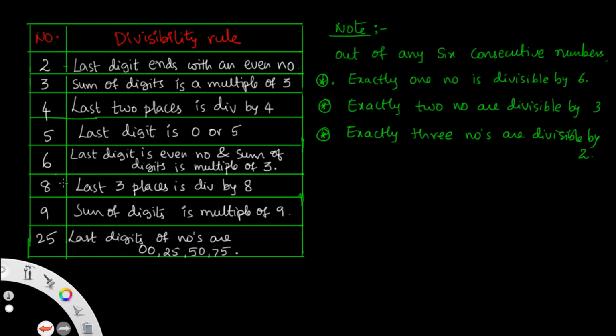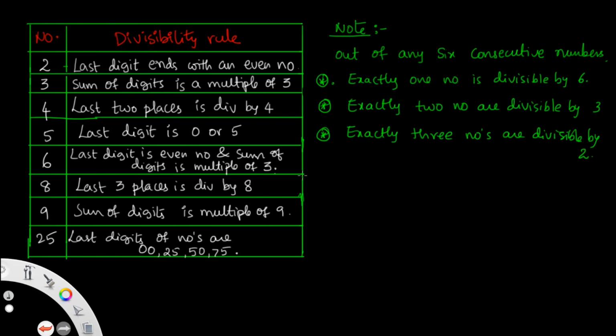For 8, the last 3 places, units, tens and hundreds, must be divisible by 8. For 9, the sum of the digits is a multiple of 9, similar to 3. For 25, the last two digits of the number are either 00, 25, 50 or 75, the multiples of 25. So these are the common divisibility rules for 2, 3, 4, 5, 6, 8, 9, 25.